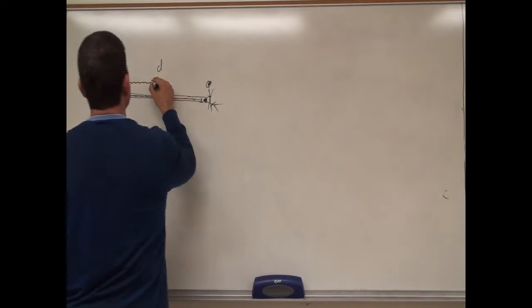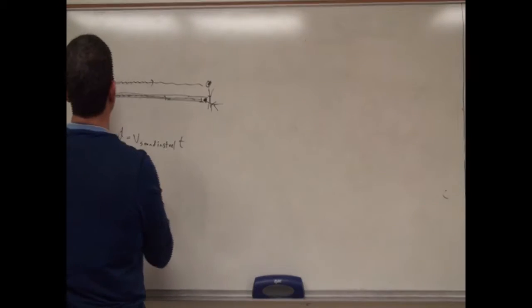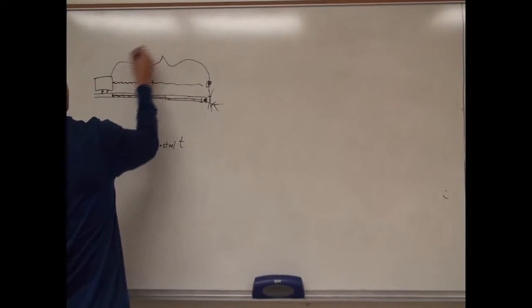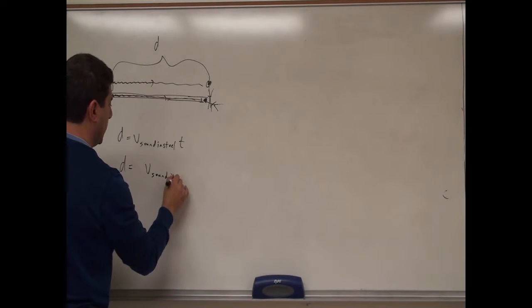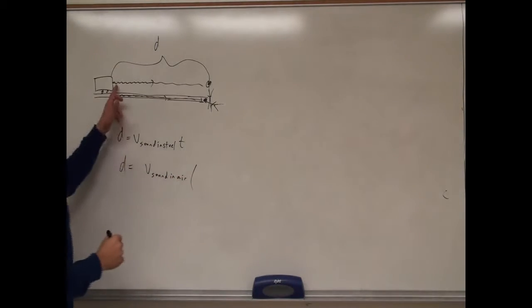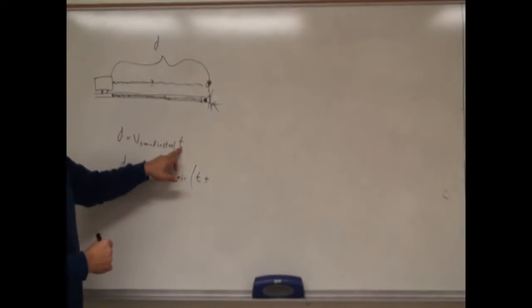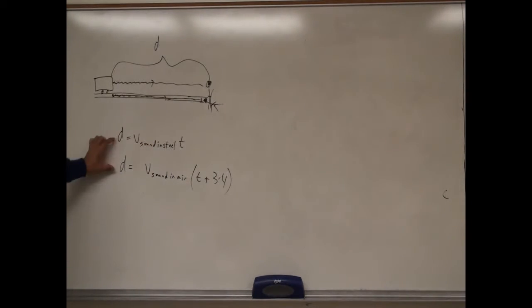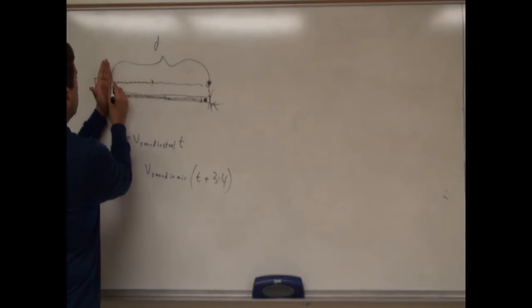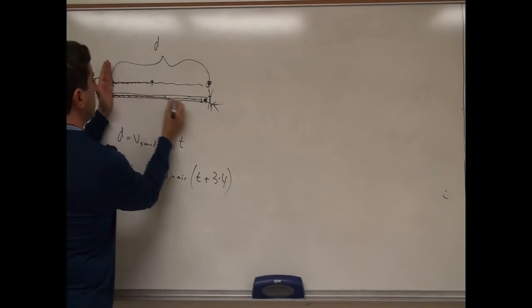So the distance from here to here is equal to the velocity of sound in air times the time through the air, which is t plus 3.4. The two distances are equal to each other because the sound wave leaves the train at the same time and goes through both the air and the steel.